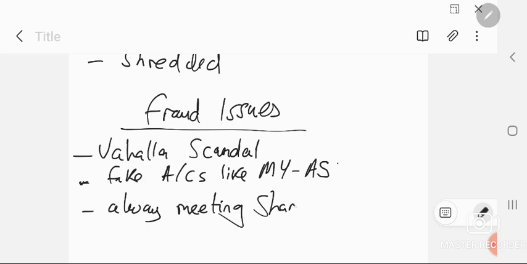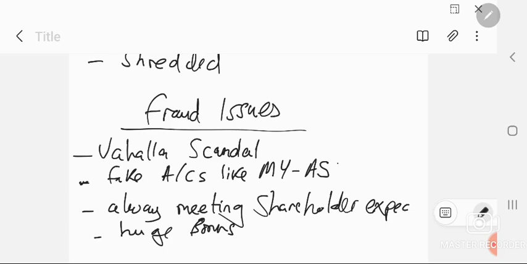Then the other one is they used to give themselves huge bonuses. All these are fraud indicators, because large sums of money could also be questionable.